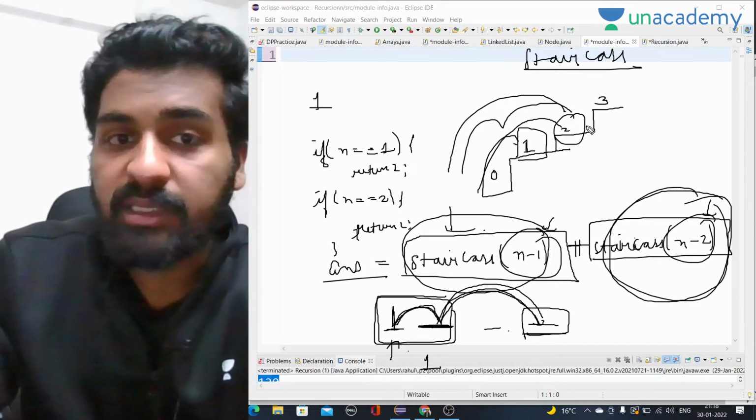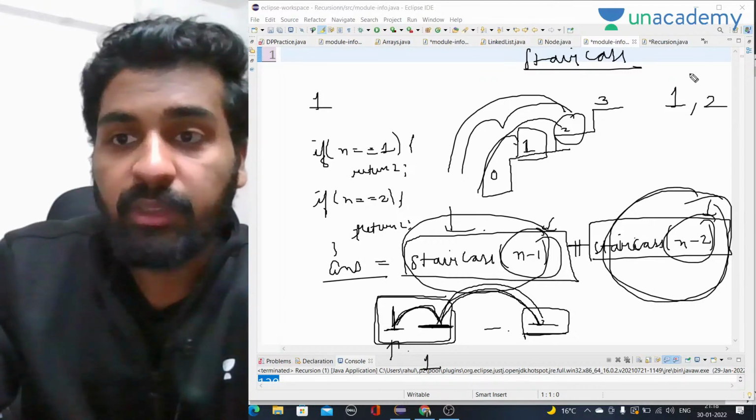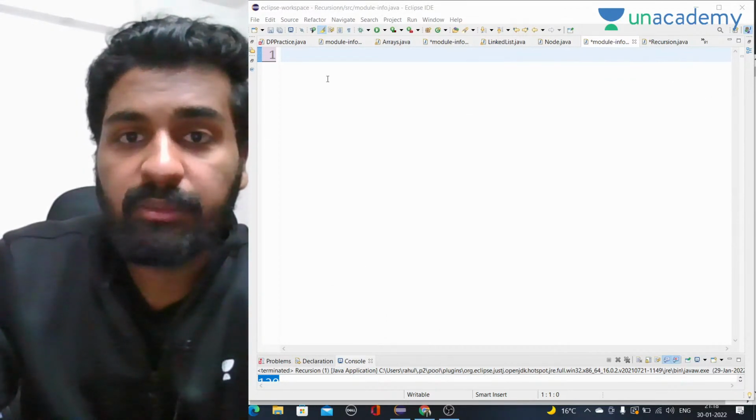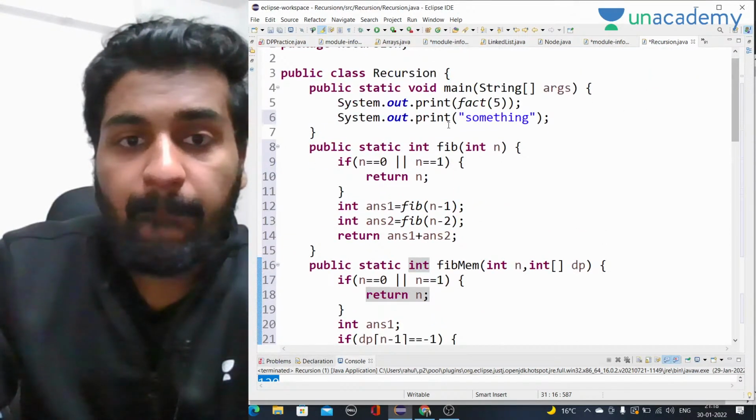These will be my base cases, because they have told in the question that you can take only one step at a time or 2 steps at a time. So this is a basic solution that we should actually know. Okay, this is the base case. That's why they are called base cases. So let's write the code here.